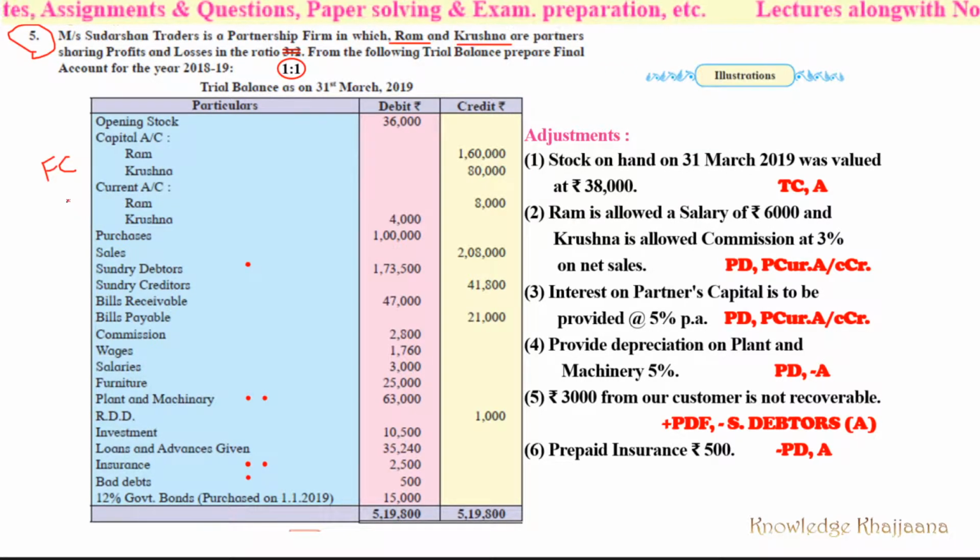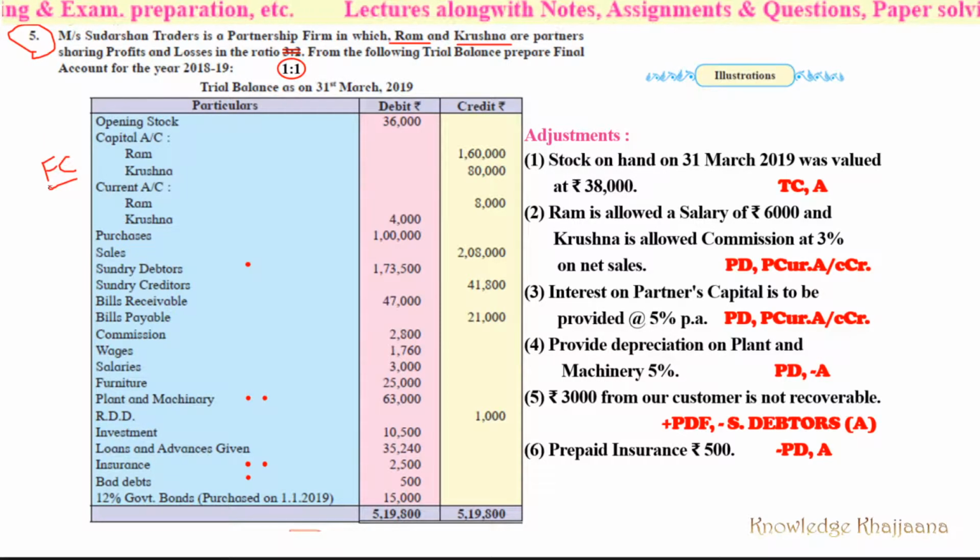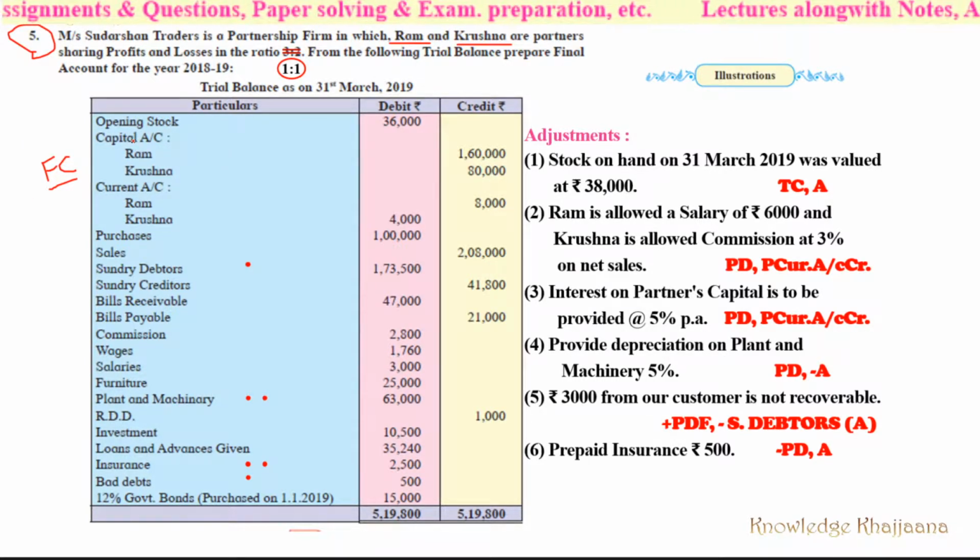It means they are maintaining the partners' capital account as per the fixed capital method. So this capital will go to the balance sheet, liability side. It will remain fixed, and the partners' current account would be prepared separately.